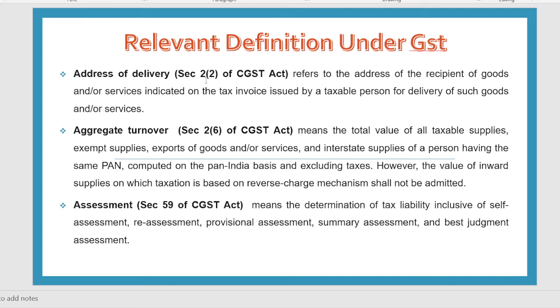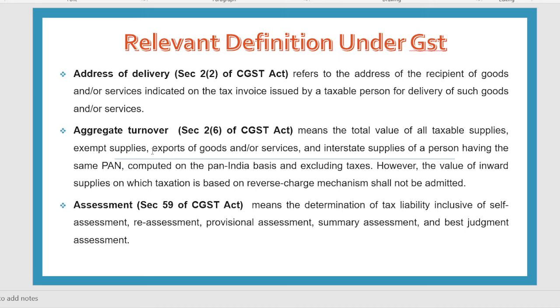So on that particular place, the goods will be delivered by the supplier. Aggregate turnover means, dear students, total turnover. The total turnover means if you are supplying different types of goods, or if you are supplying to different customers, or if you are supplying to different states, or if the sales may be taxable or tax free.